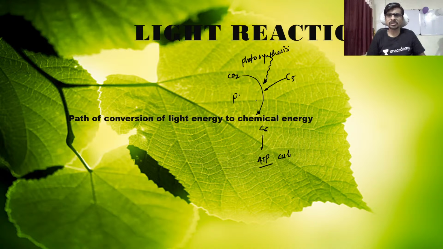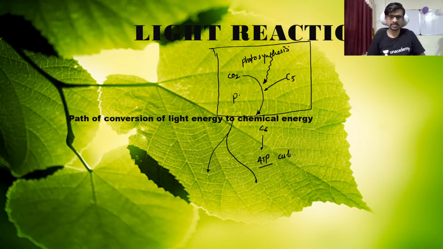So whatever I draw here, guys, this is not one reaction actually. This reaction is divided into two. One is called the light reaction, and one is called the dark reaction.